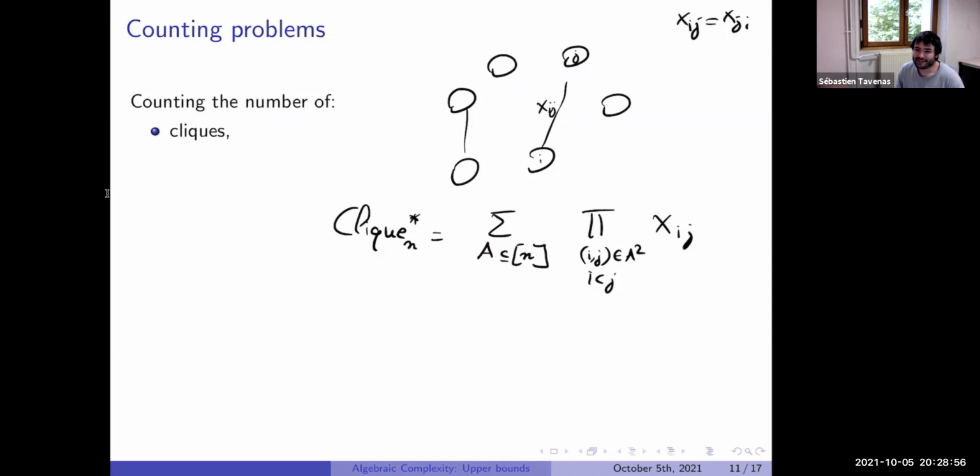In particular, this polynomial is just the sum over all the cliques, the sum of all the weights of the cliques, where the weight of a clique is just the product of the edges along the clique. So if we put a 1 if there is an edge and 0 if there is no edge, this polynomial will just count the number of cliques in the graph. So it's an easy way to see that we have in general a problem from the Boolean world, but often it's easy to convert it into a polynomial. And in general, if we want to count cliques of some size, we can do it here by taking the monomials of some degree.